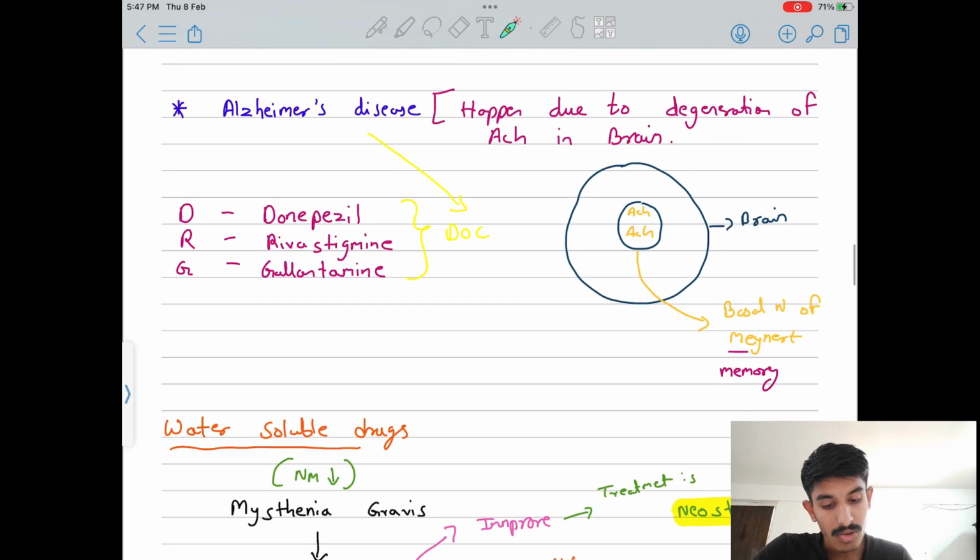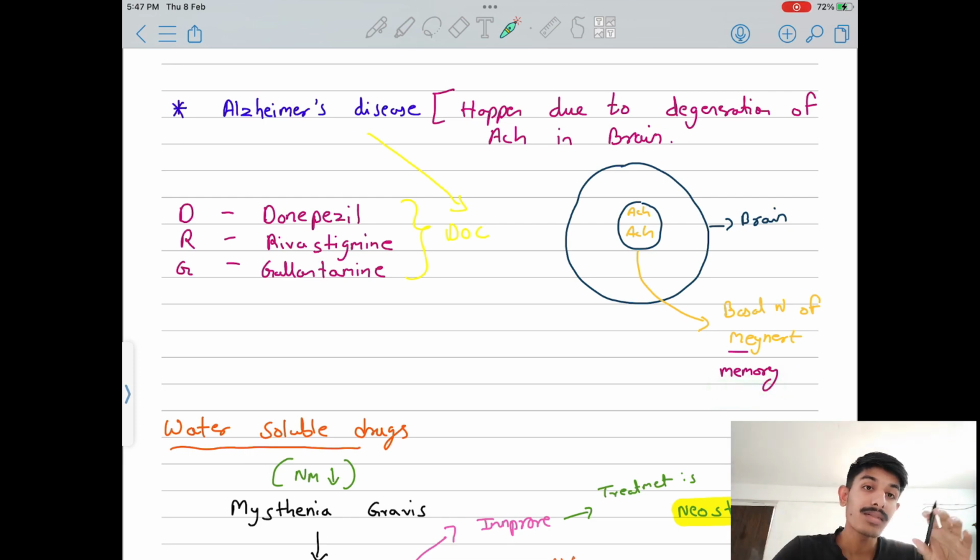Okay. So there is one more disease which we know as Alzheimer dementia or Alzheimer disease. What happens in this disease? This disease is related to memory, so you forget things very easily. And why does this happen? Because in the brain there is one part called the nucleus basalis of Meynert, which is the controller of memory. Whenever Alzheimer disease happens, acetylcholine degenerates or degrades in your brain, so you will not be able to remember things very well. So it affects your memory indirectly.